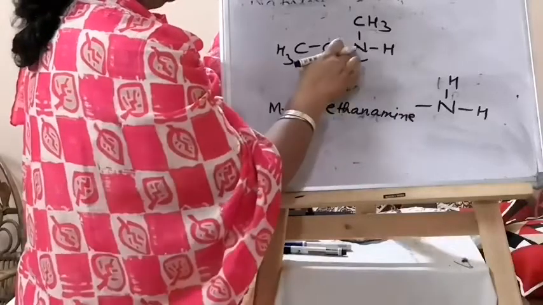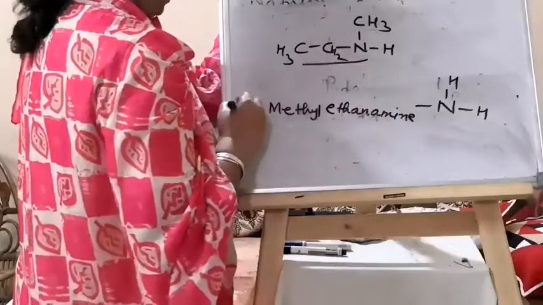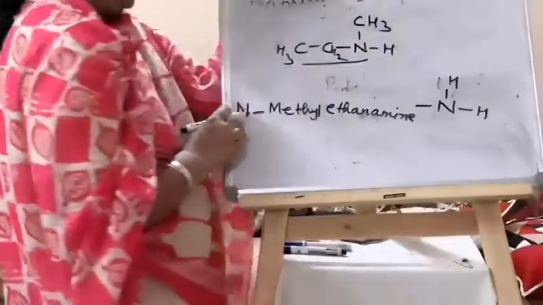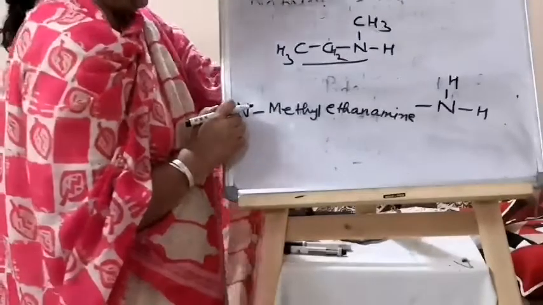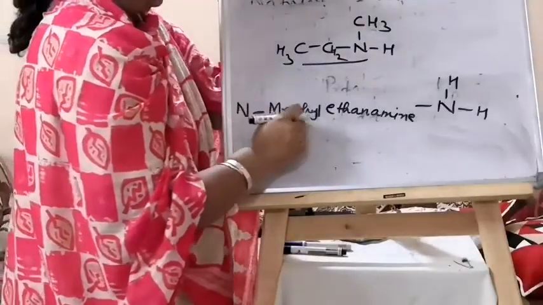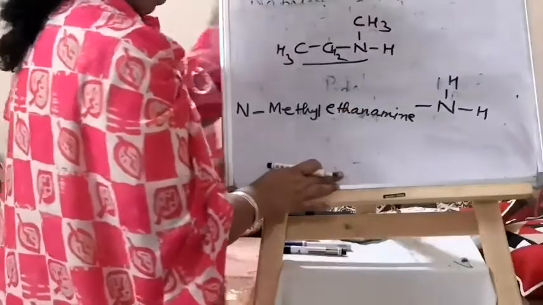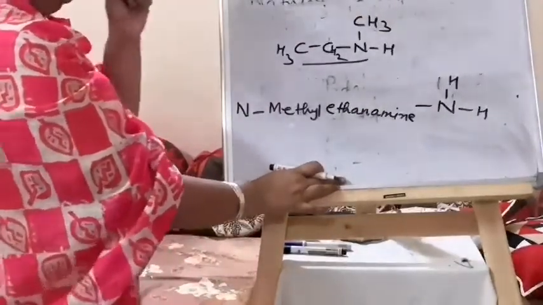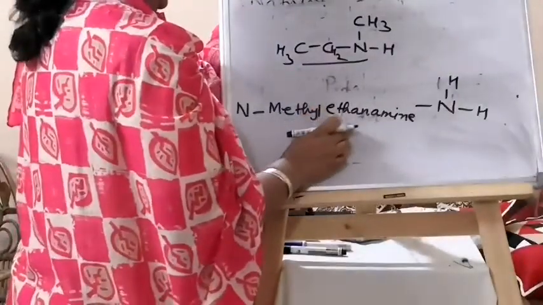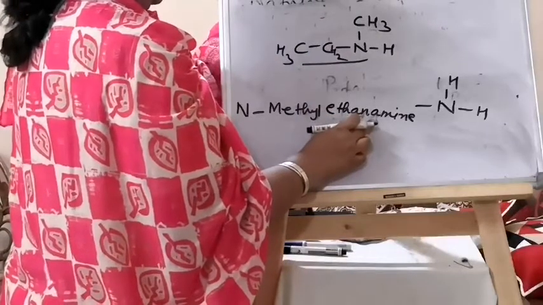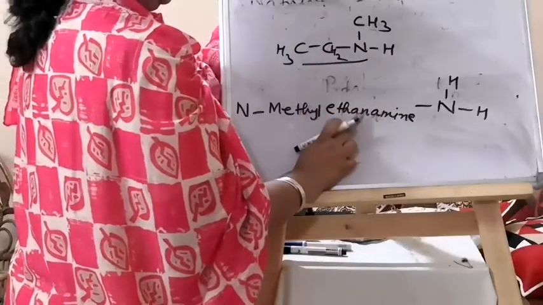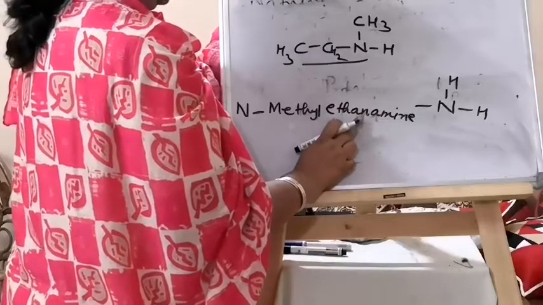But this methyl is on the nitrogen, so we write N capital, not n small. N capital is for nitrogen. N-methylethanamine.